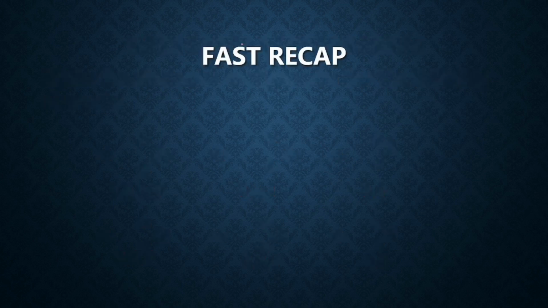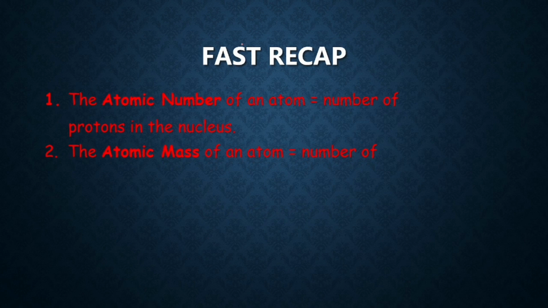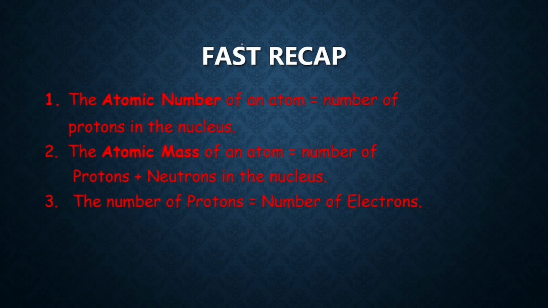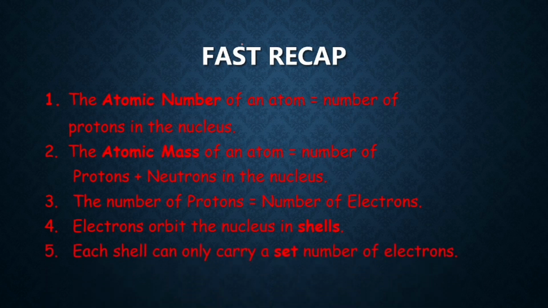Moving to the next, a fast recap of whatever we have studied till now. The atomic number of an atom is the number of protons in the nucleus. The atomic mass of an atom is the number of protons and neutrons, which together are called nucleons. The number of protons is equal to the number of electrons. Electrons orbit the nucleus in shells or orbits, K, L, M, N, you are aware of it. Each shell can carry only a set number of electrons, which follows the formula 2n square, where n is equal to 1 for K, 2 for L, 3 for M and 4 for N.